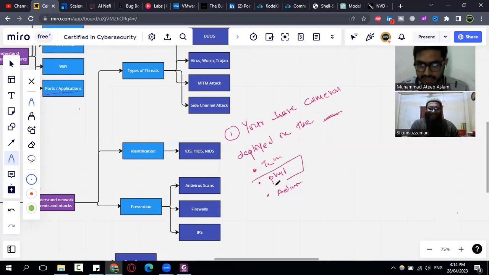That is physical. In this case, we may misinterpret the cameras as technical, because they are controlled by a technical system. But to understand that, the actual thing we need to understand is the purpose they are serving. If they are actually controlling physical access, that means they are physical controls, right? Because they are controlling physical access to the door, gate, or entry point of the organization. That means they are known as physical controls, right?